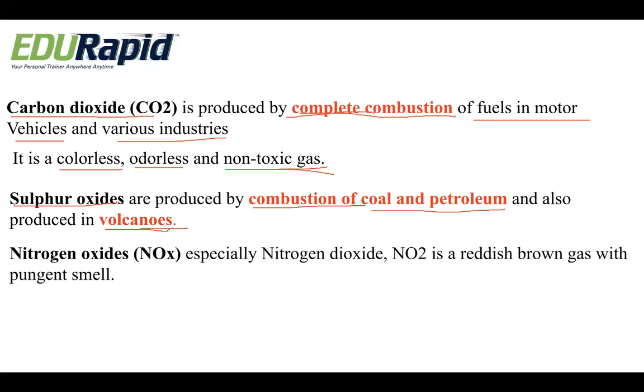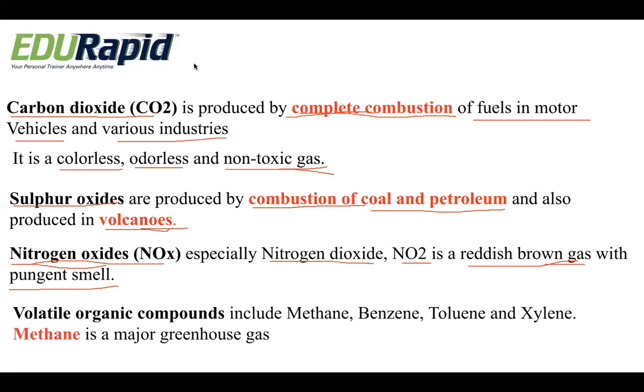Next one, that is nitrogen oxides, especially nitrogen dioxide. Nitrogen dioxide is a reddish brown gas with a pungent smell. It is also a primary pollutant.